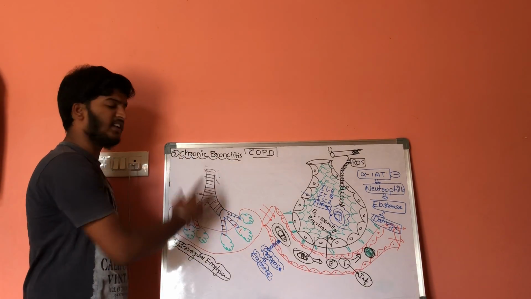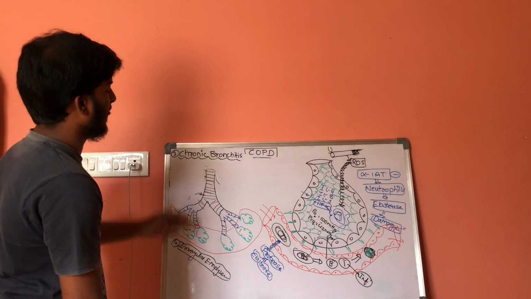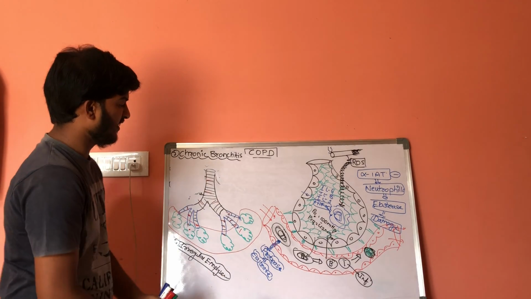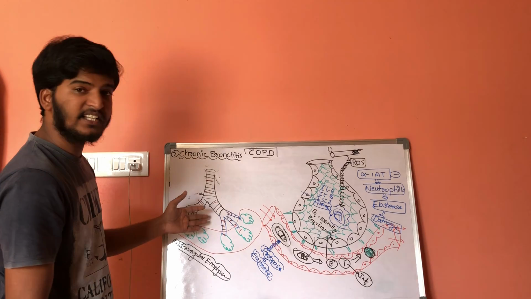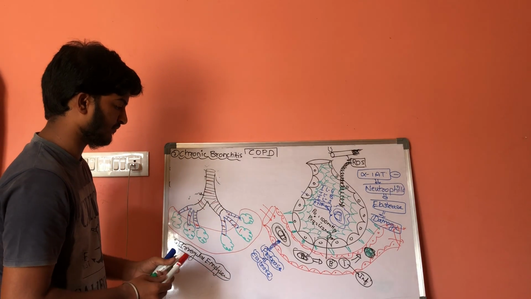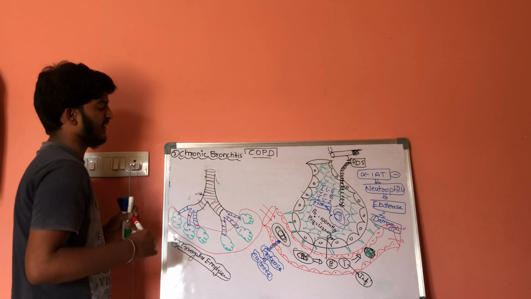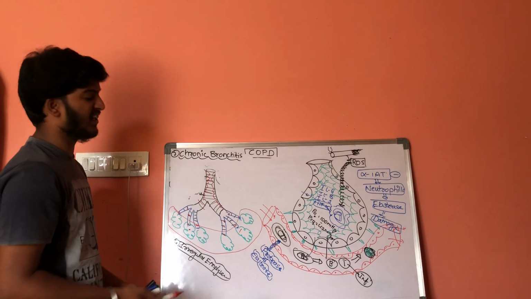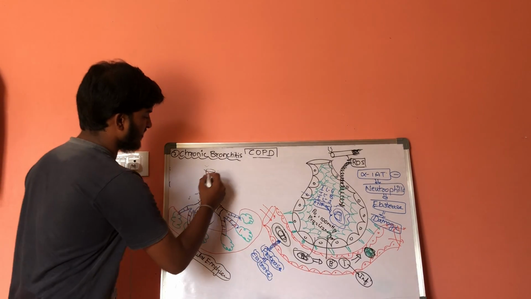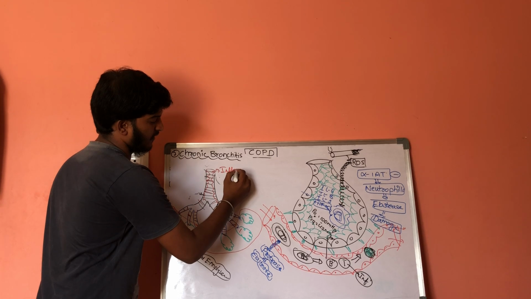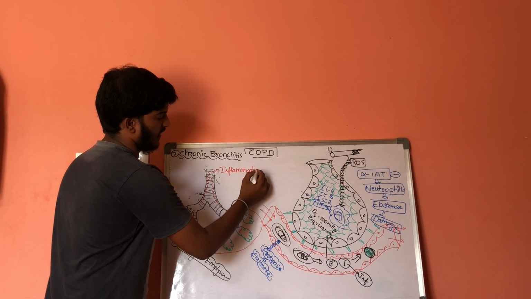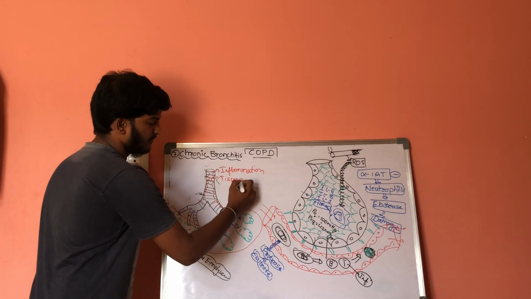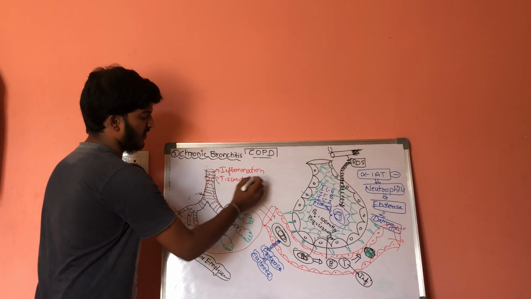Now, what is the pathology involved in chronic bronchitis? In emphysema, the posterior most part is affected, but in chronic bronchitis, the anterior most part, that is the epithelial cells, will get affected. As a result, inflammation will take place and tissue damage will take place.